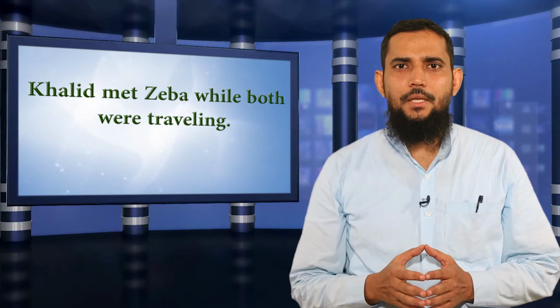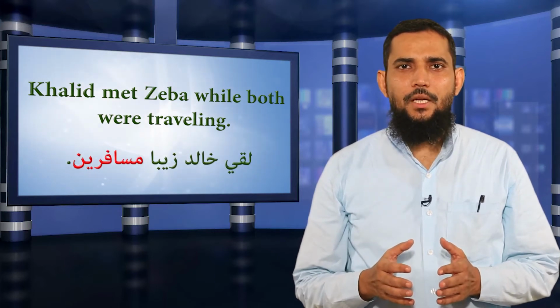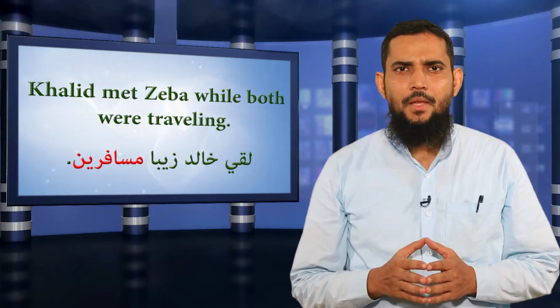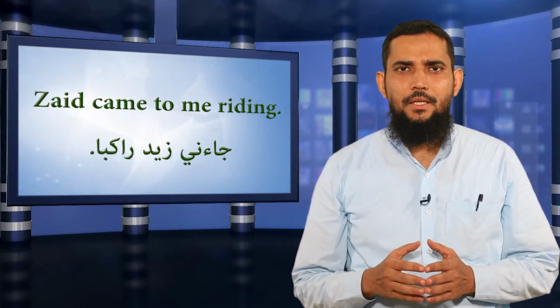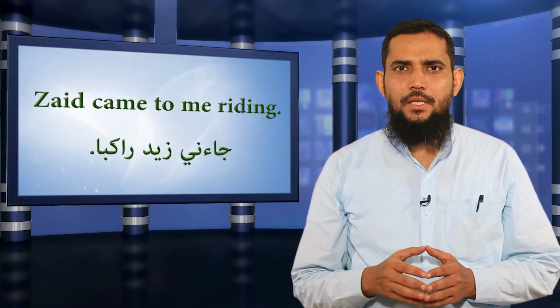And the second example of the similar pattern is Khalid met Zeba while both were traveling. In Arabic we can say Laqiya Khalidun Zeba Musafirain, means both were traveling and both met each other. Another example is Ja'ani Zaidun Rakiban. Zaid came to me riding. So now we are giving a description of the condition of the doer, the subject, that is riding.